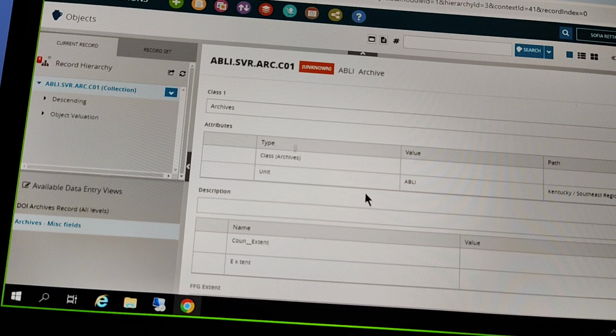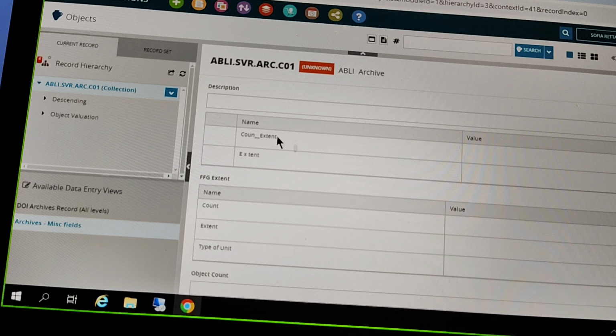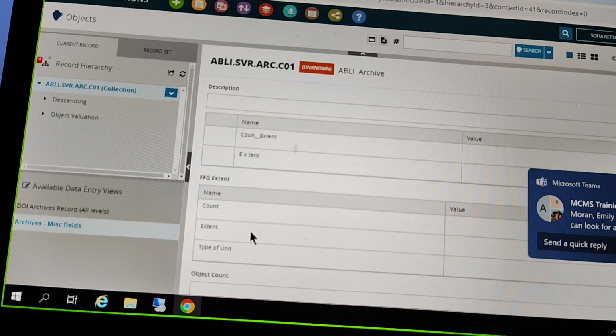Okay. Description, free text field here. These look like extent-related fields, I'm guessing, that are coming over with your migrated data. I'm not too sure what each of these describe here. And then we have some more extent-related fields down here.